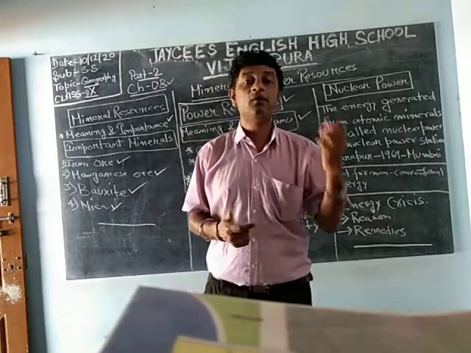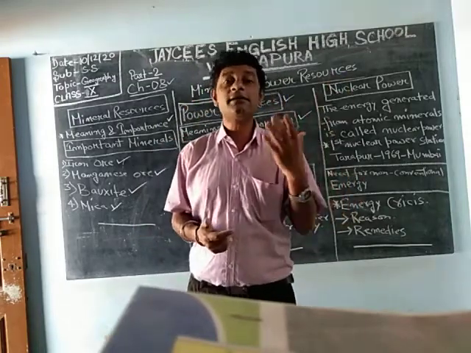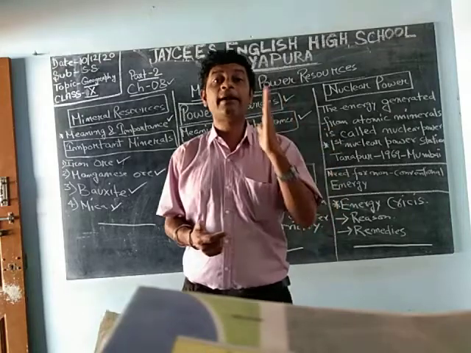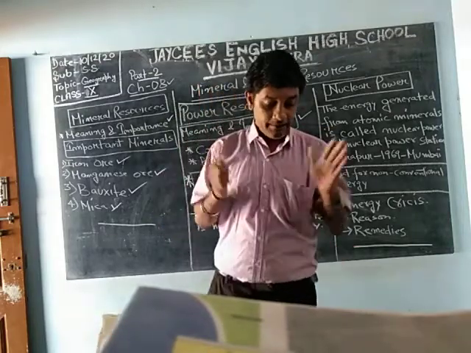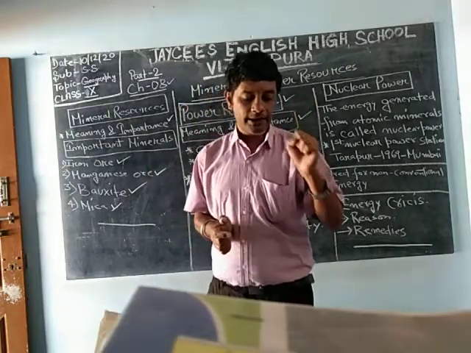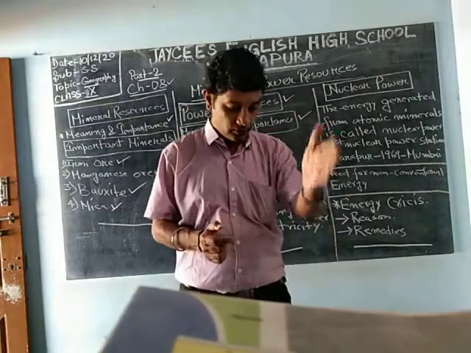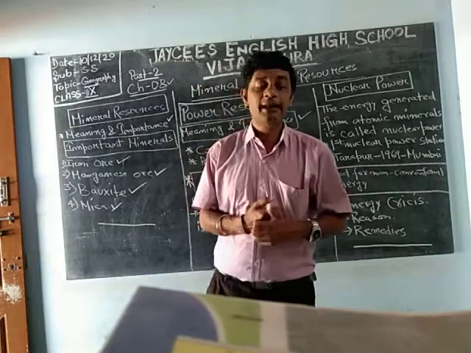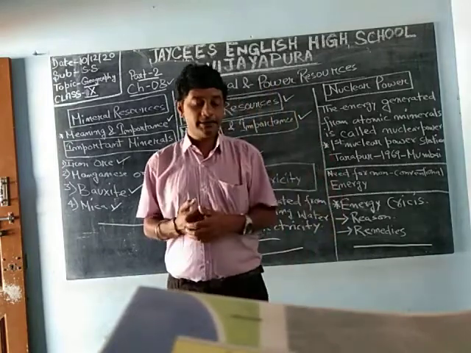If you go to Google, you can search thousands of names. They will come with the river name and the state name, but going through the notes, you have to know at least five important hydel power stations, as they may ask. So for that you have to learn like this. If you can memorize state wise, it will be good.